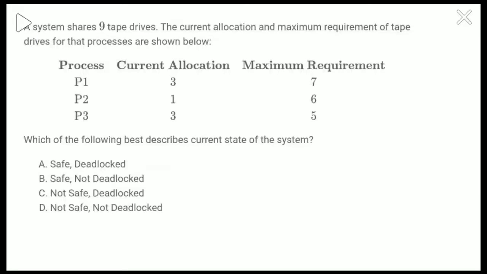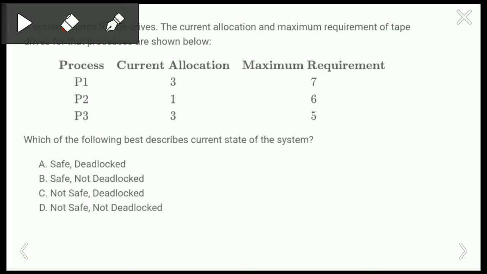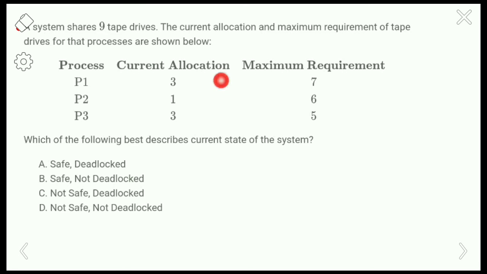The allocation and maximum requirement of the tape drives for the processes are shown below. Okay, so we have 3 processes with the current allocation and the maximum requirement. Given that a system has 9 tape drives, that means the system has 9 resources, and the current allocation is 3 plus 1 plus 3, that means 7 resources are allocated here.